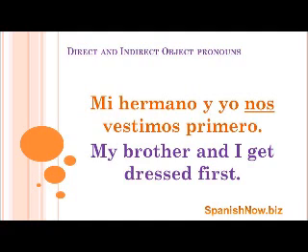Mi hermano y yo nos vestimos primero. My brother and I get dressed first. This is from the reflexive verb vestirse, and the nos is indicating it's first person plural, so yo or I am included as well as another person or other people. That's what makes it plural. Mi hermano y yo nos vestimos primero.